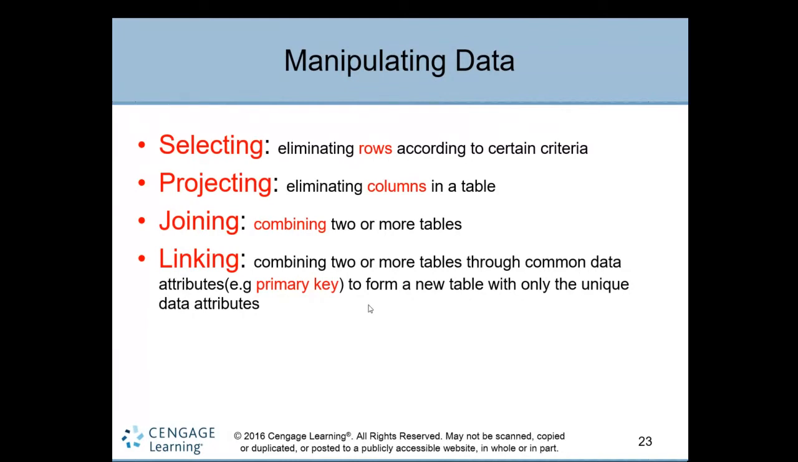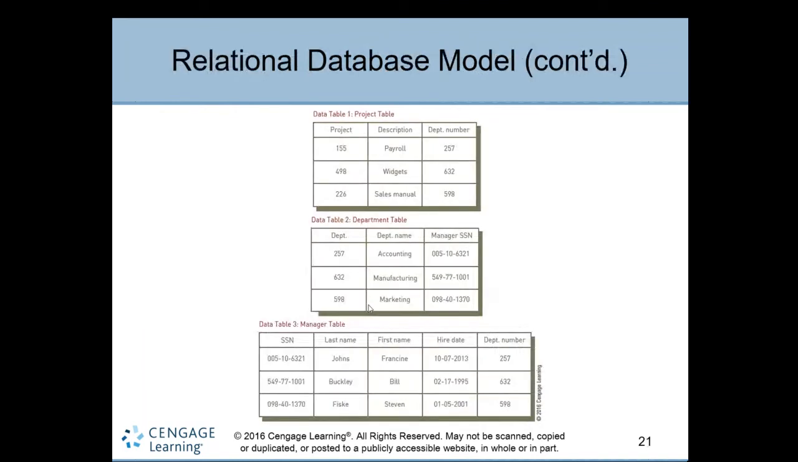What is projecting? Projecting means eliminating columns in a table. What are the columns in a table here? Simple example: in this one, 155, I want to see what the projects are. It will eliminate these rows. If you say project description and department, this is projecting column-wise.